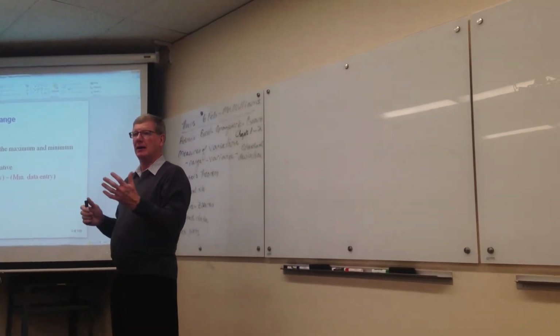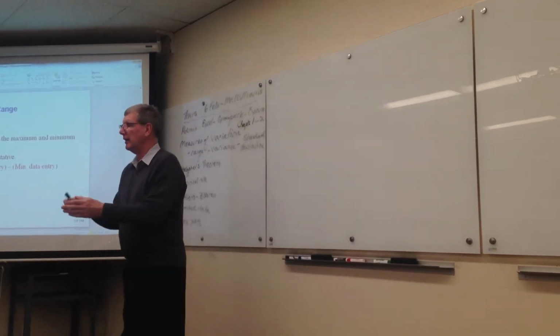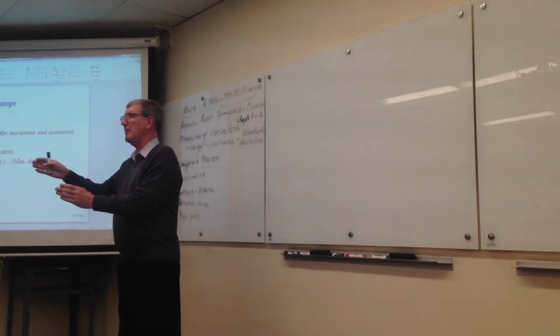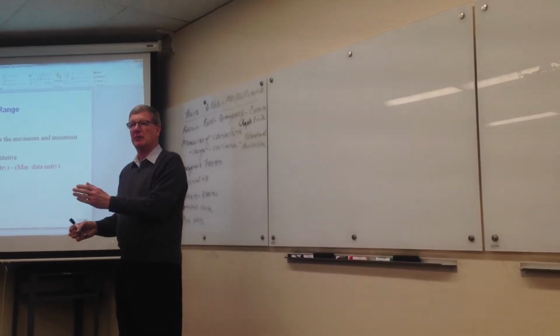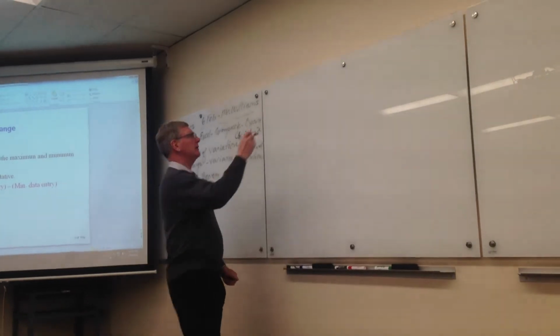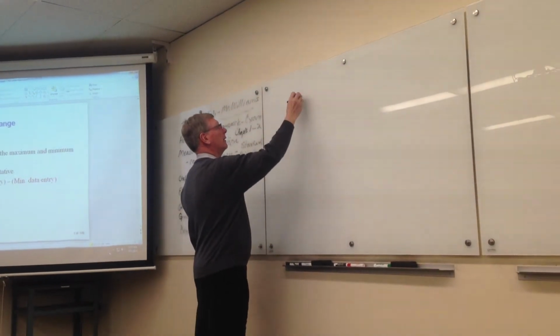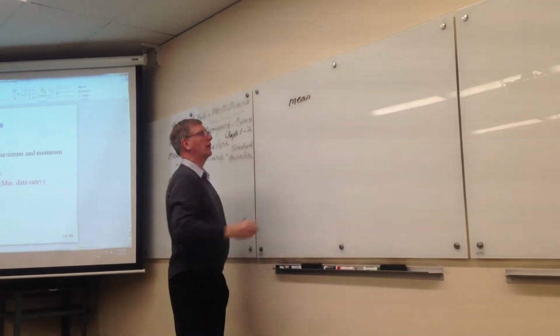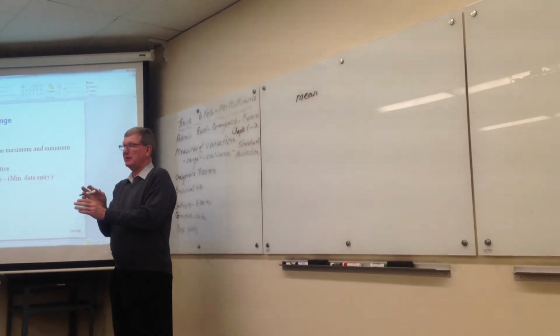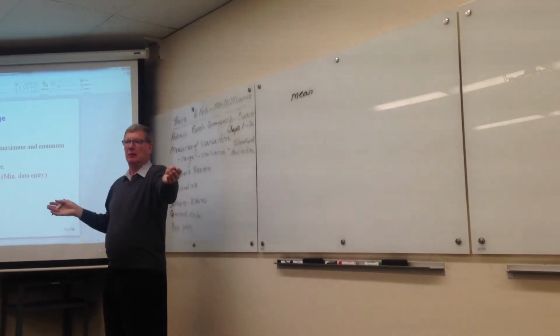The middle. We say, I wonder how far away everybody is from the middle. What's the middle? Well, the middle in our case is the mean, isn't it? So we see how far away each piece of data is from the middle.